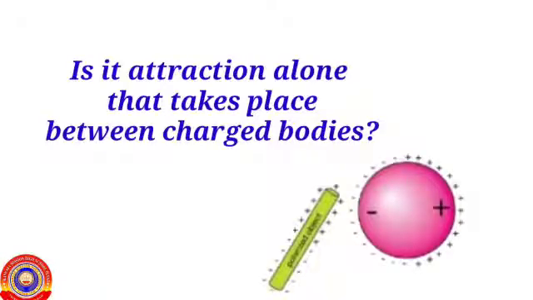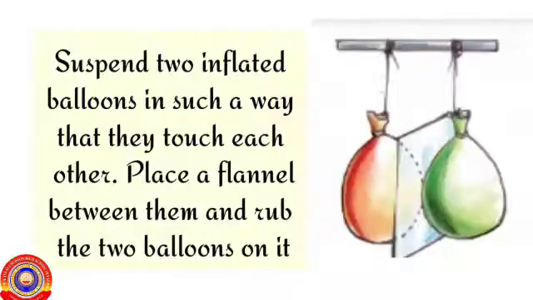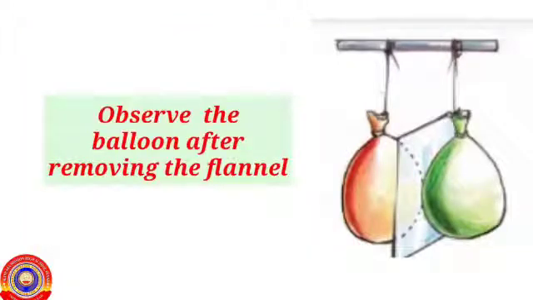Is it attraction alone that takes place between charged bodies? Let's find out. Suspend two inflated balloons in such a way that they touch each other. Place a flannel between them and rub the two balloons on it. Observe the balloons after removing the flannel. What do you observe?